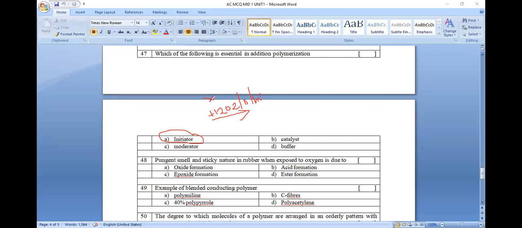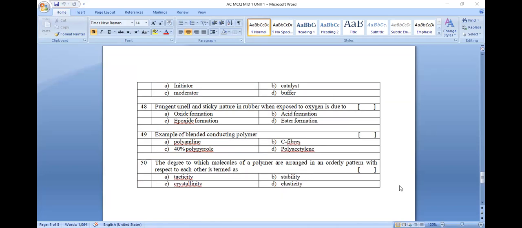Peroxide is the initiator which combines monomer 1 with monomer 2, and when they combine, they form a polymer. So the polymeric product is formed by the addition of an initiator, and the initiator we use is hydrogen peroxide.